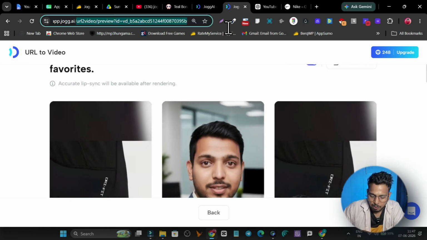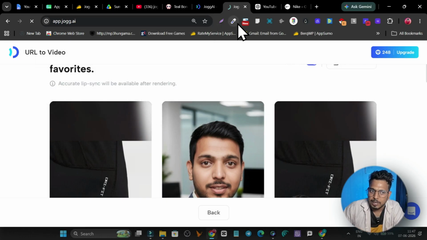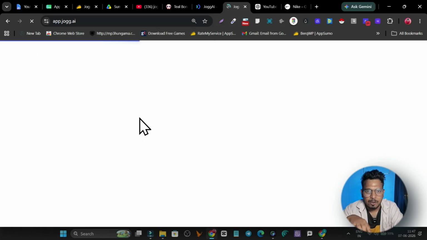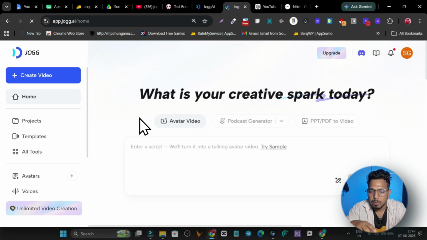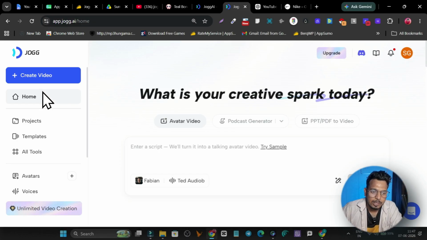Okay, so that's how you can also turn any product URL into a video with your own avatar. And like I said, for any kind of video, short form or long form, you just have to select your avatar, give it the script, and your video will be done without even recording yourself, getting in front of the camera or editing. You will get a professional video in just under 10 minutes or less. So that's how you can use JoggAI.